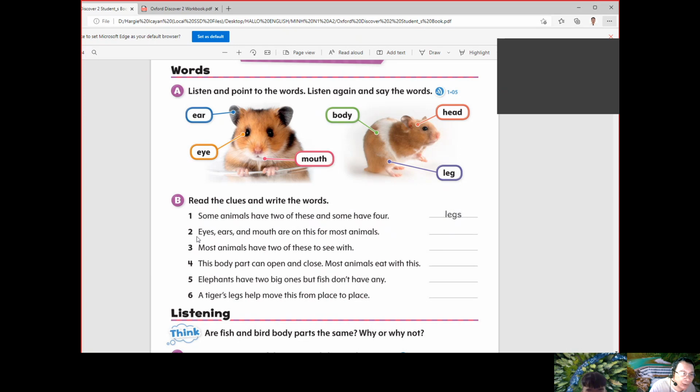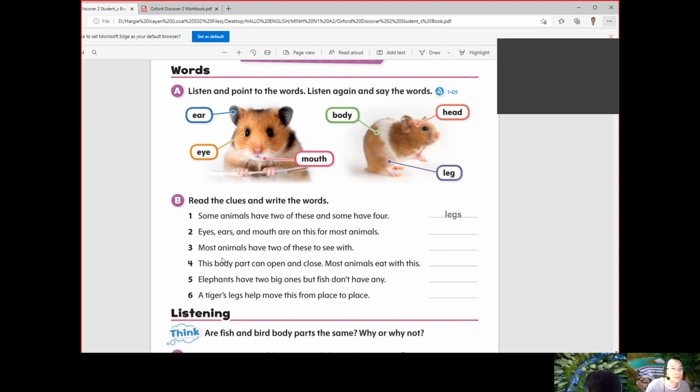Okay, what about number two? Eyes, ears, and mouth are on this for most animals. Yes. So what is this particular part of the animal? It's the head. Very good. Because in the head, we can see the ears, the eyes, the mouth, and the nose. Okay, very good. That's number two.